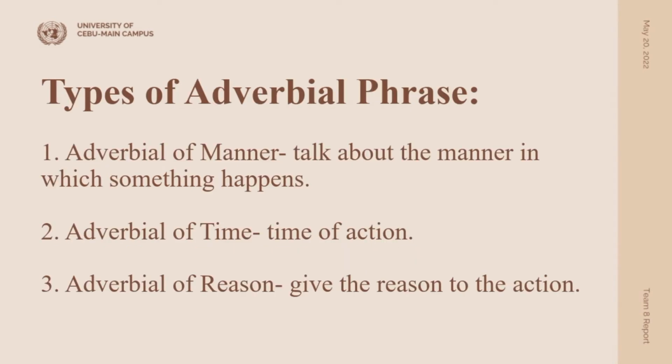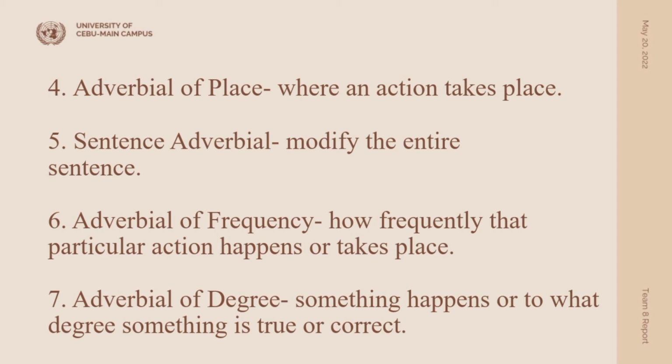There are types of adverbial phrase. These are adverbial of manner. This type will talk about the manner in which something happens, an action happens, right? Second, adverbial of time. It will talk about the time of the action. Third, adverbial of reason. It will give the reason for the action. Fourth, adverbial of place. It talks about the place of the action, where an action takes place.